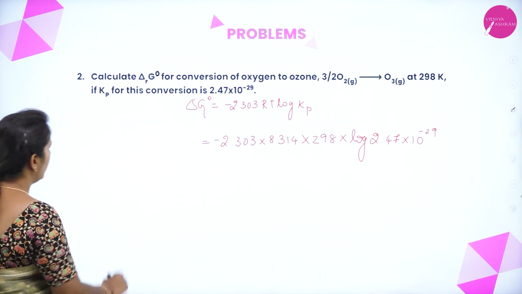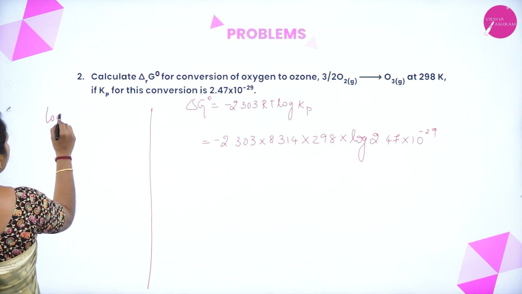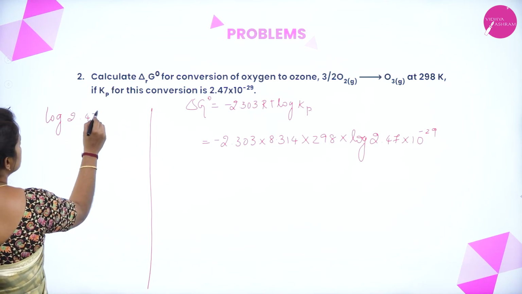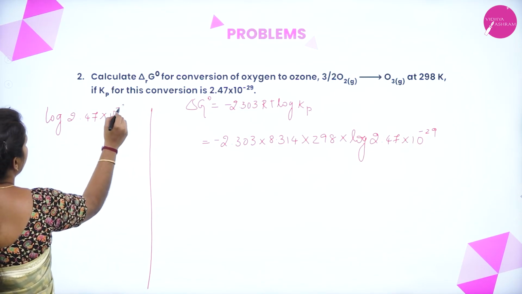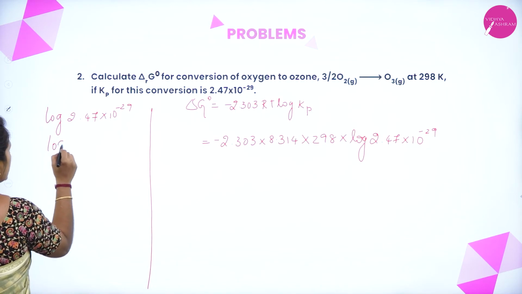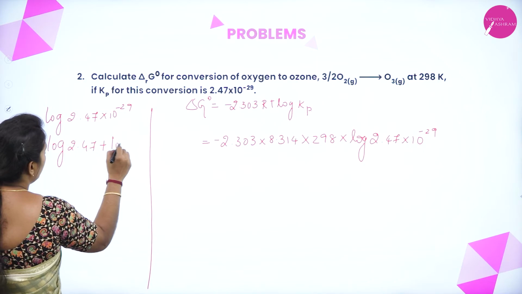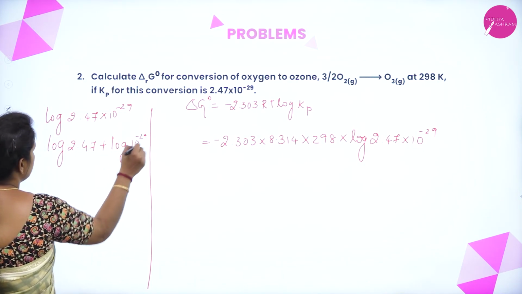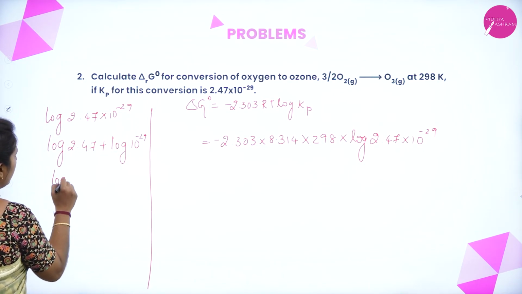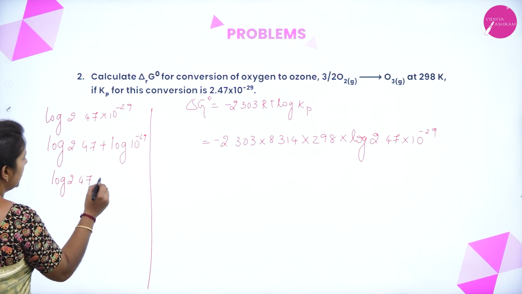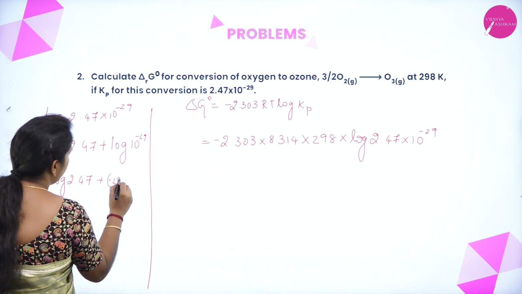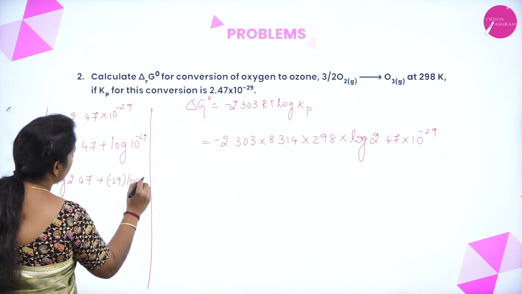So I'll solve the log value here. Log of 2.47 into 10 to the power of minus 29 I can rewrite as log of 2.47 plus log of 10 to the power of minus 29. So you need to find the log of 2.47 plus minus 29 into log 10.